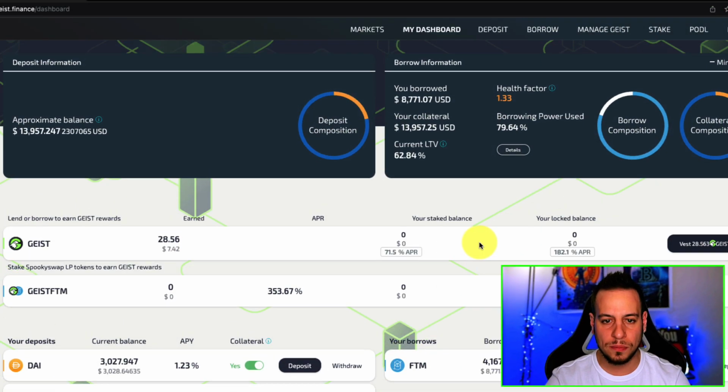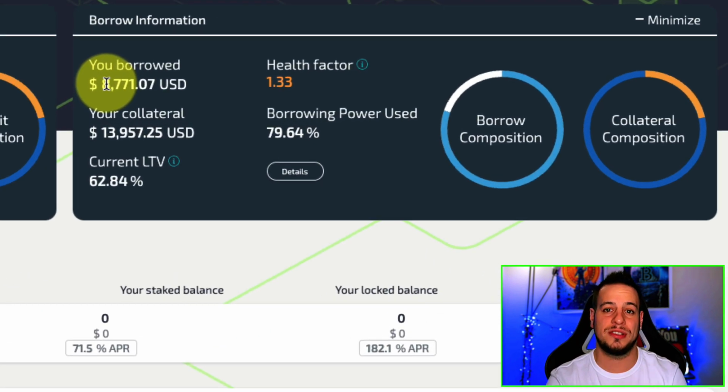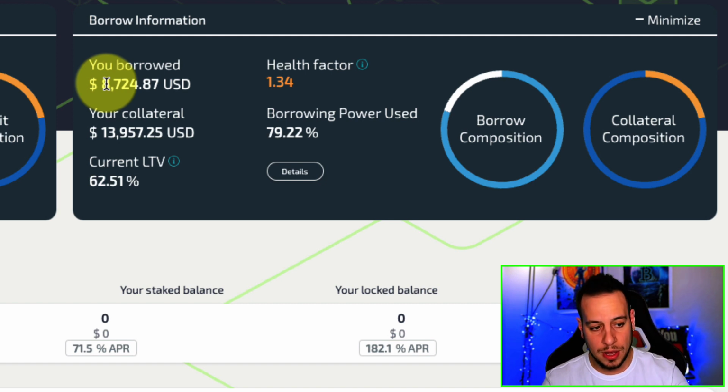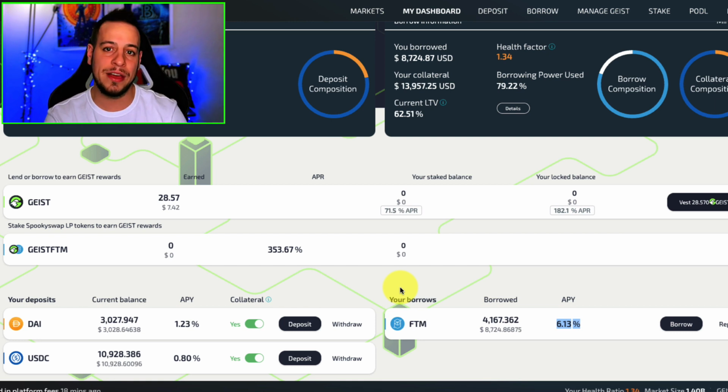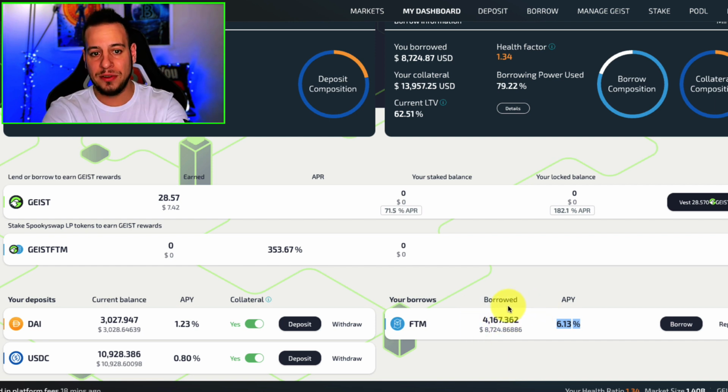Now here on the top, this is super important to see. You have your dashboard and your borrowing information. This is very, very important to understand the parameters here, because money markets have the risk of liquidation, and you want to avoid getting liquidated, because there is usually a penalty between 5 to 10% on your USDC. So what happens is that you borrow Fantom assets, and if the Fantom is appreciating and climbing higher in price, this means that you owe more money to the protocol, until if you owe more money than you deposited, the protocol is going to liquidate your stablecoins, and you want to avoid it.